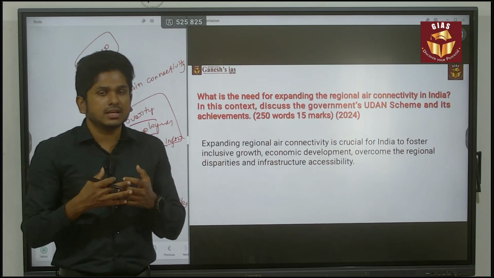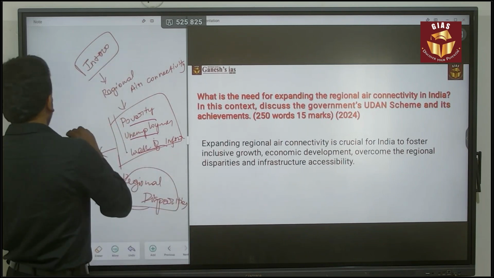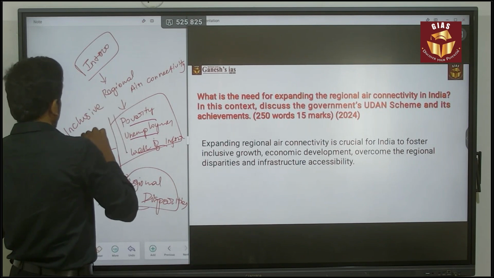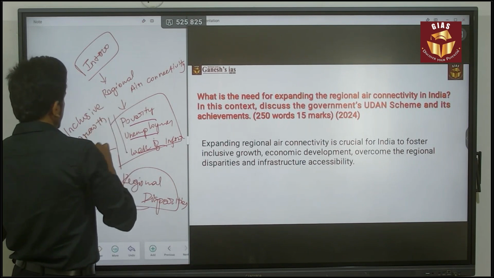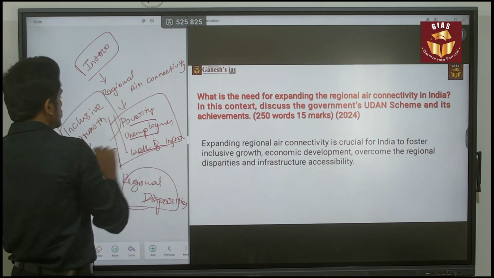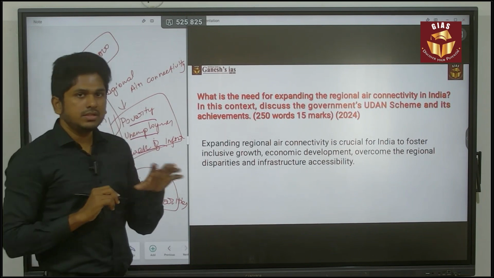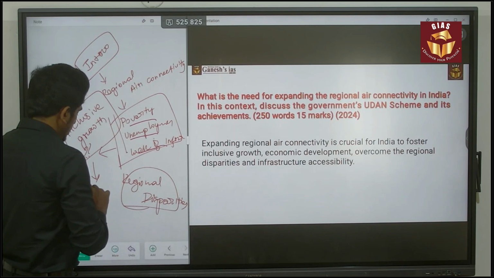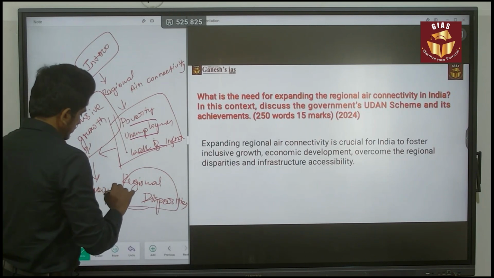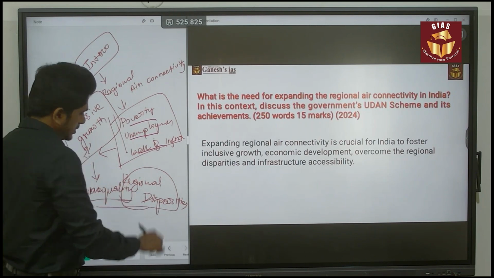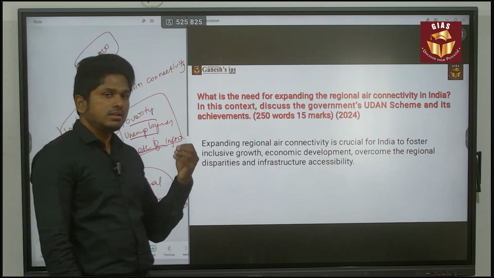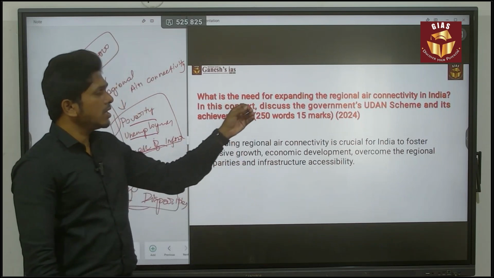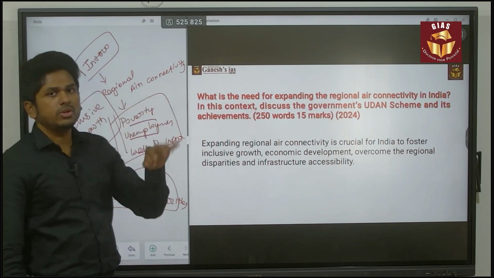So in that scenario, there is the issue of addressing this inclusive growth. It is a major question mark to make an inclusive growth. So there are major issues about these regional disparities and also inequality. So these are the major concerns when India is focusing on its growth. So how is this Udan scheme, or the air connectivity, going to overcome it?